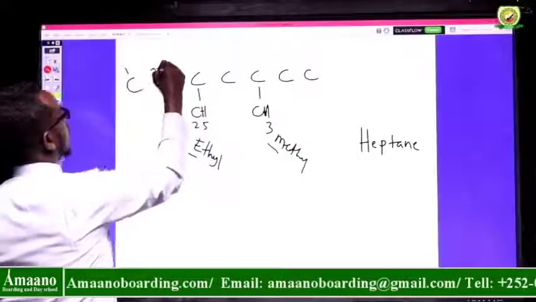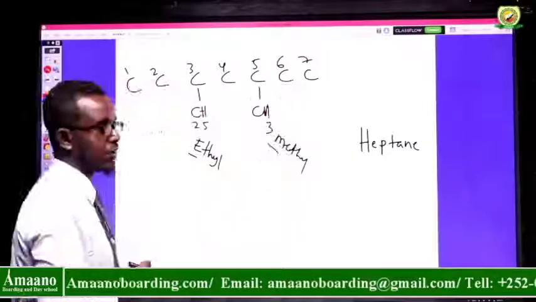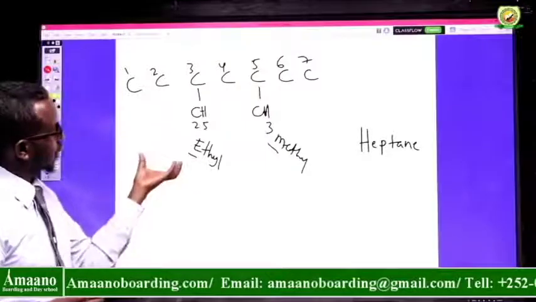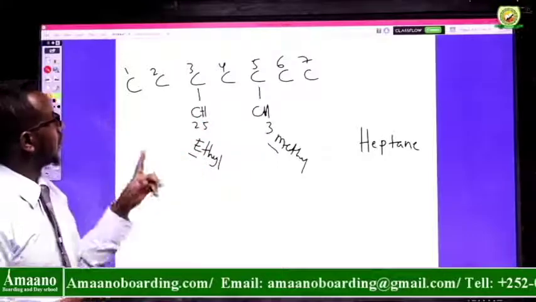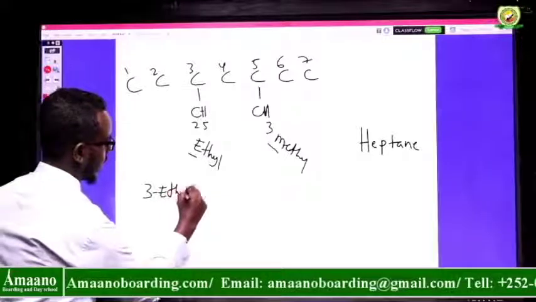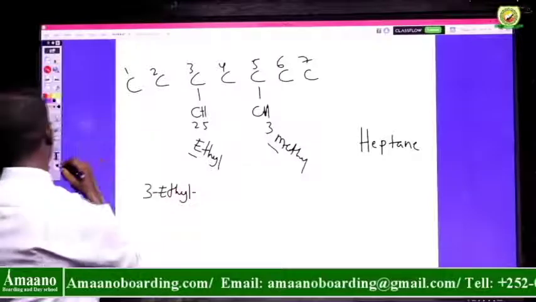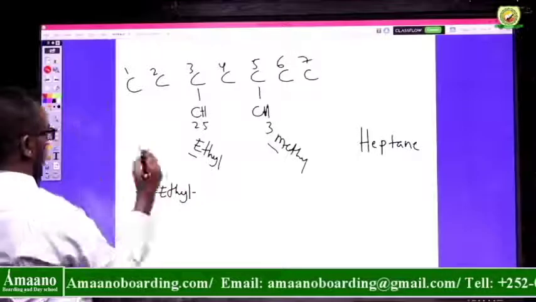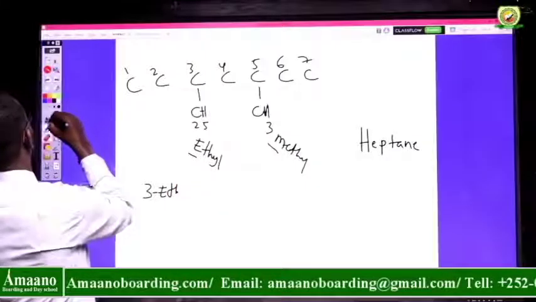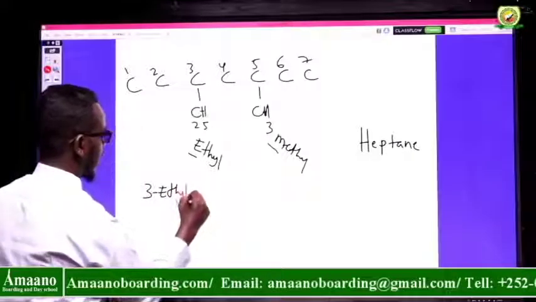1, 2, 3, 4, 5, 6, 7. As usual, we start with E, so I can put 3-ethyl.